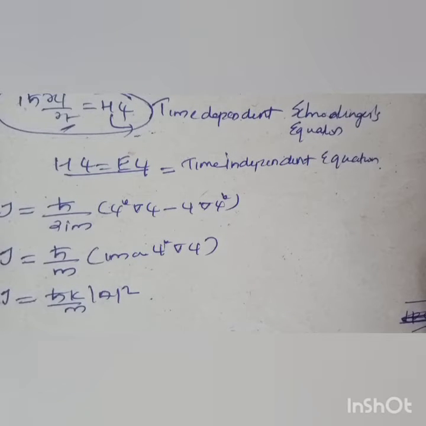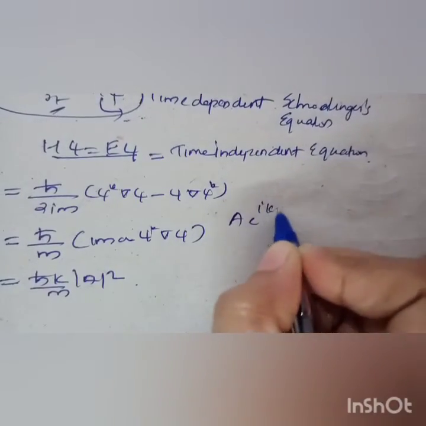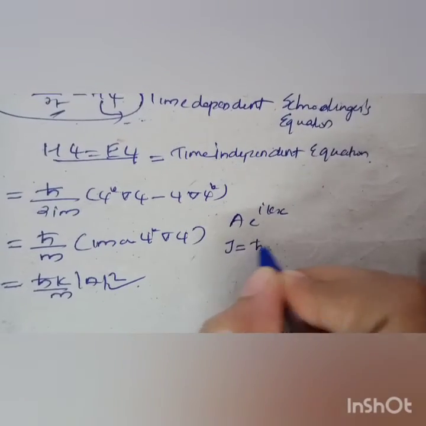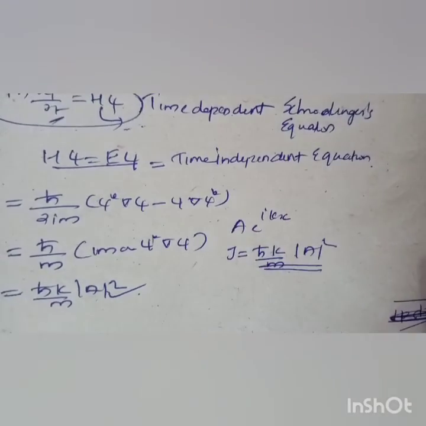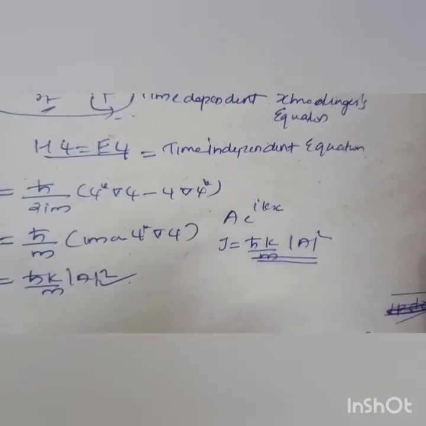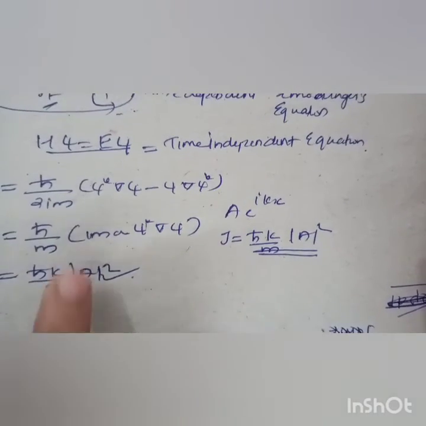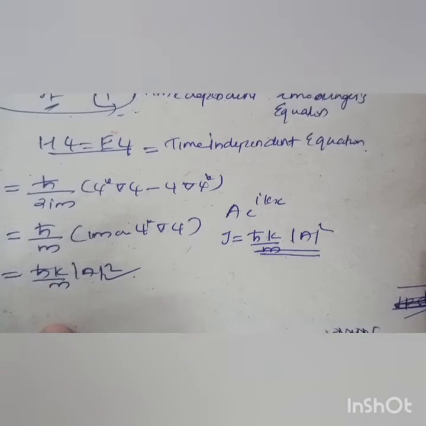So if you are given a wave function a e raised to i kx, then the trick is J is equal to h cross k by m mod amplitude square. That will give you the current density of the wave function. So the formula is to be learnt for the exam.